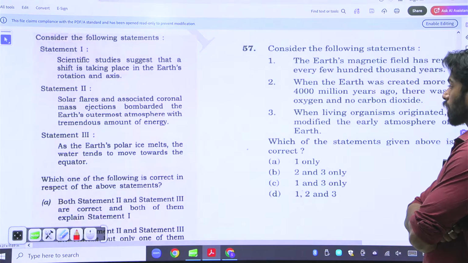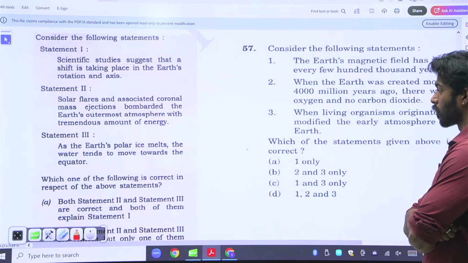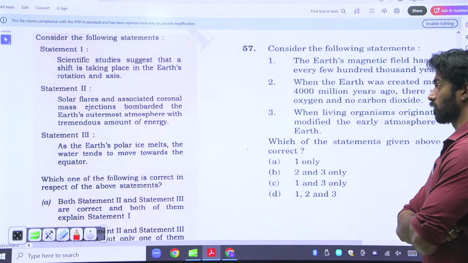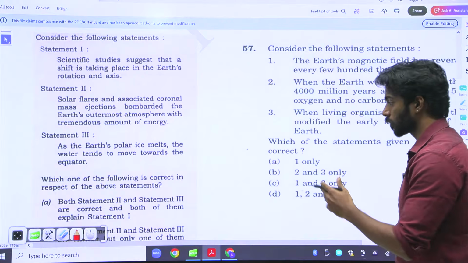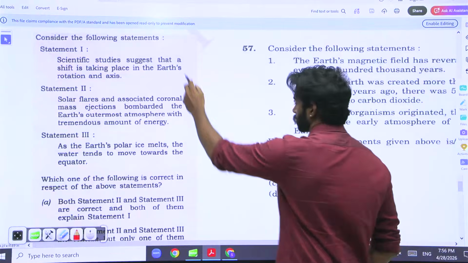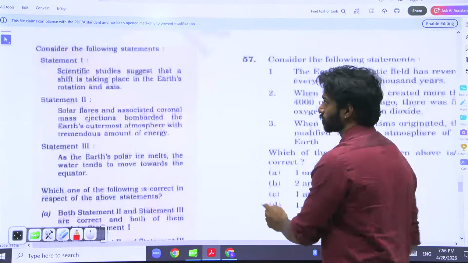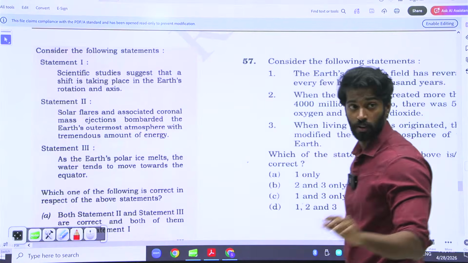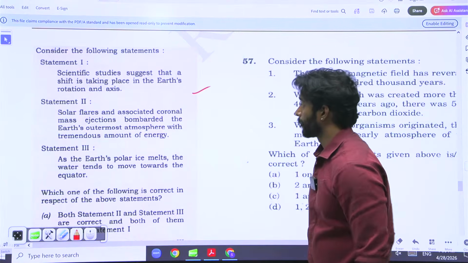As the Earth's polar ice melts, the water tends to move towards the equator. If you look at this, it is asking about explanation: how are they explaining each other? First one is right. Okay, first one right or not. He did not say that first one is wrong. First one is right.